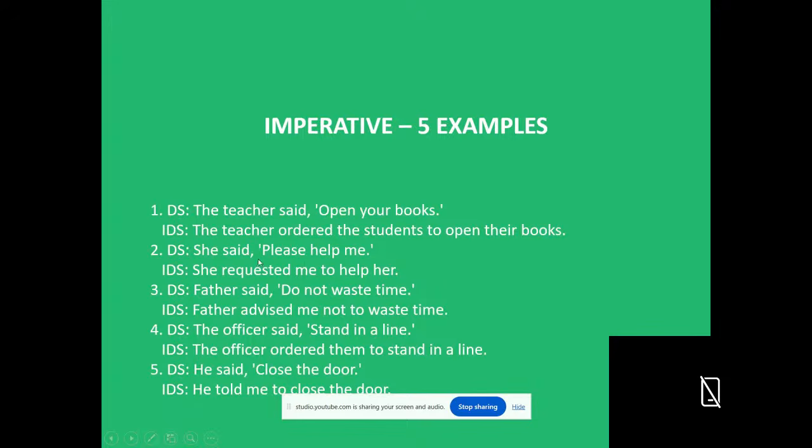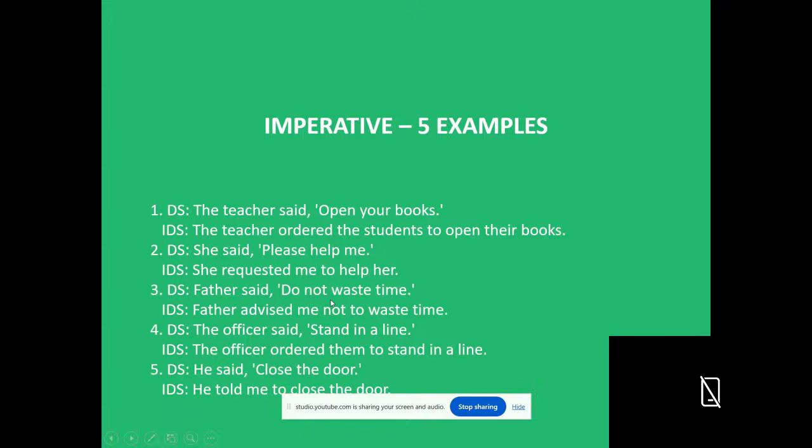Second example, she said, "Please help me." So this is a request. First one is an order, second one is a request. When a sentence begins with please, that is a request. So she requested me to help her. We should not use to after request. She requested me to help her.